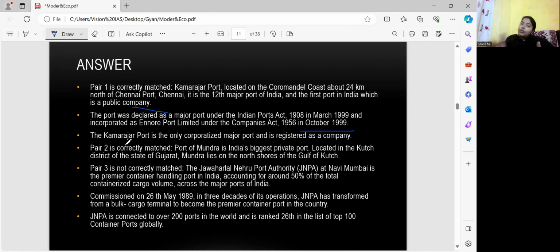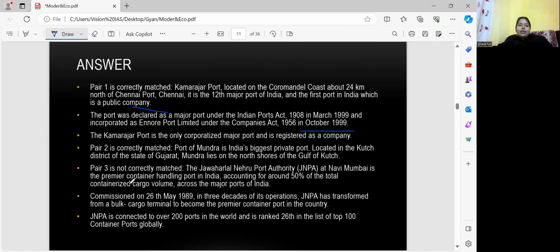Again, Kamarajar Port is the only corporatized major port and is registered as a company. Okay, pair 2 is also correctly matched because Port of Mundra is India's biggest private port, and it is located in Kutch district of the state of Gujarat. And Mundra lies on the north shore of the Gulf of Kutch.